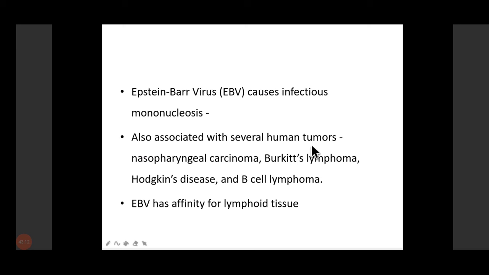They are also associated with several human tumors: nasopharyngeal carcinoma, Burkitt's lymphoma, Hodgkin's lymphoma, and others. You will read all this in pathology. And an important thing is that these viruses have high affinity for lymphoid tissue, for B cells.